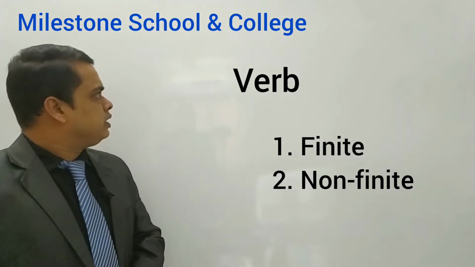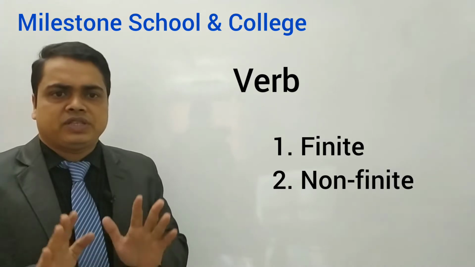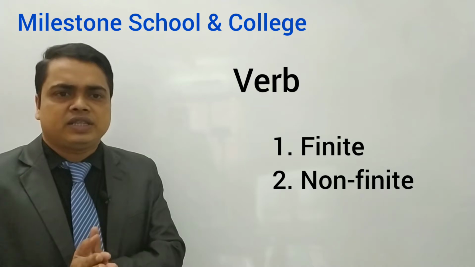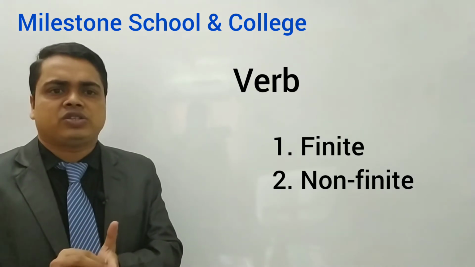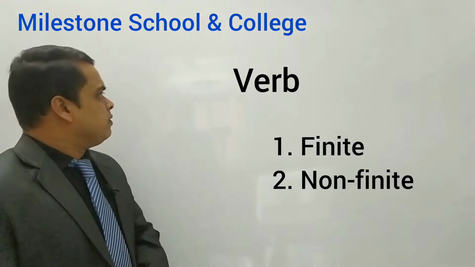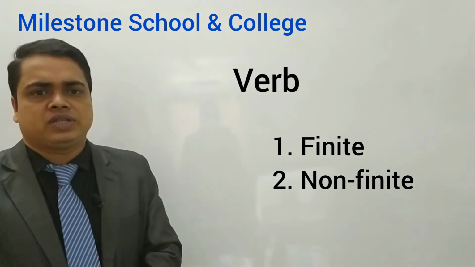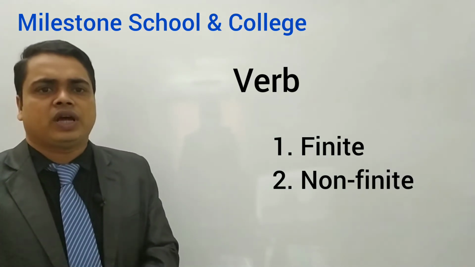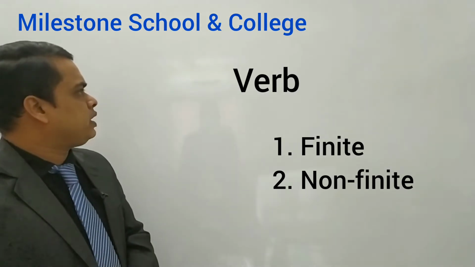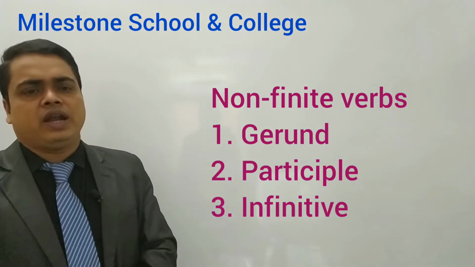Finite verb, here, finite verb is a verb that completes the phrase clearly. Okay, and it is changed according to the number or person of the subject. Is it clear? Yes, very good. Now, non-finite verbs. Non-finite verbs, generally it is not changed according to the number or person of the subject. Okay, dear students, non-finite verb is of 3 types. This is gerund, participle, and infinitive.